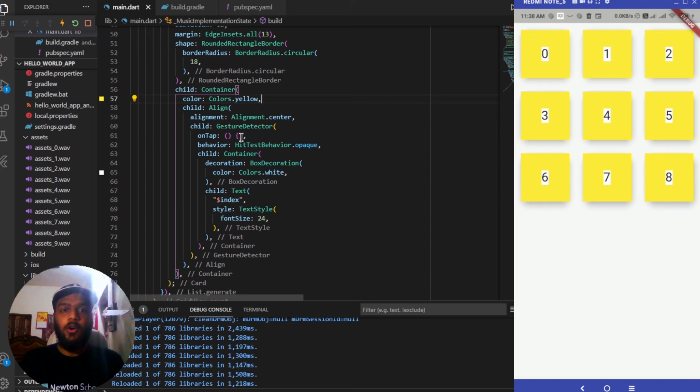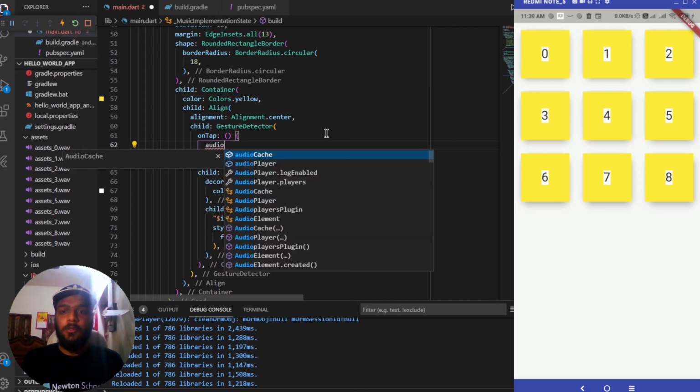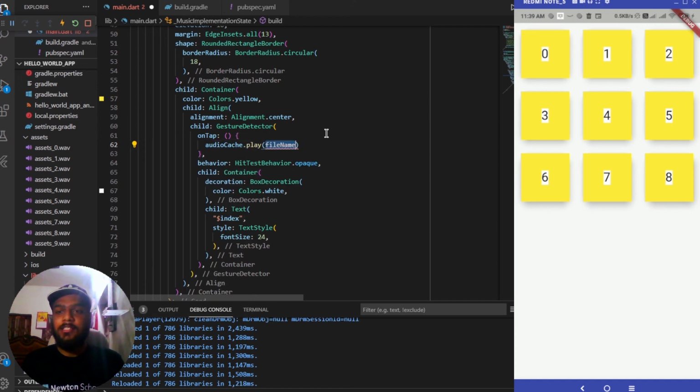Now let's add the on tap thing for the gesture detector which we have added. So whenever we'll be tapping any of the items, the 9 items which are present inside this, the thing which will be taking place is we'll be playing the audio through the audio cache dot play which we have used previously, and inside this we need to pass the file name. So it will be taking a string.